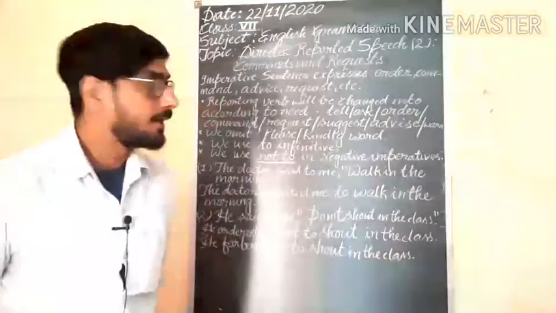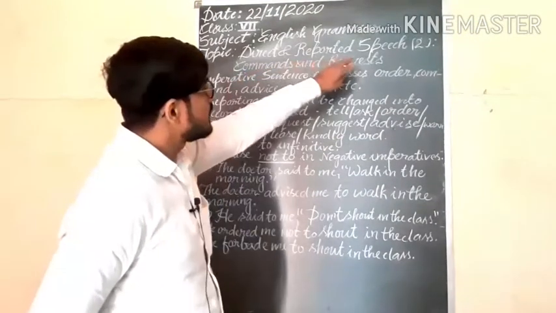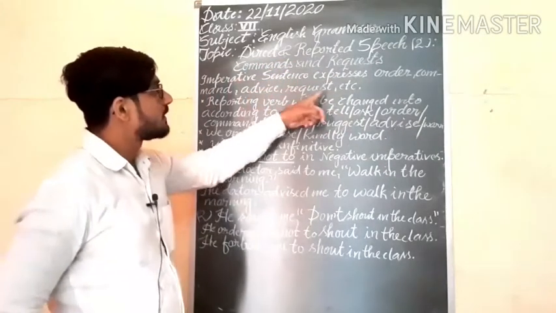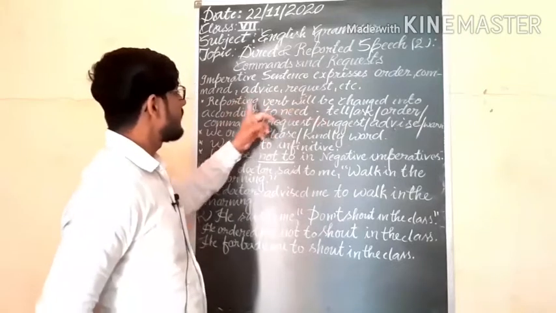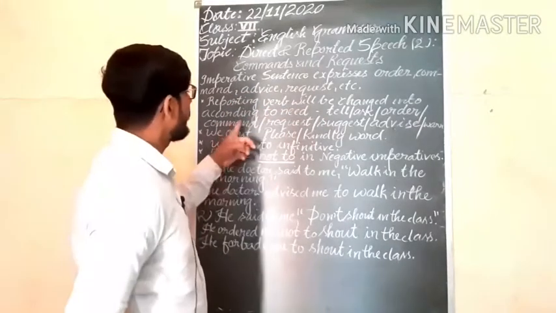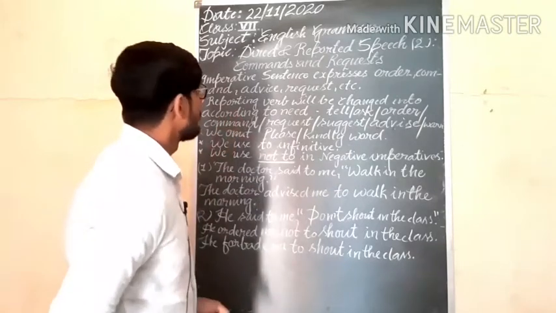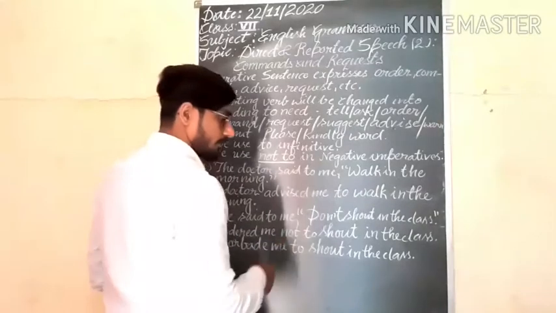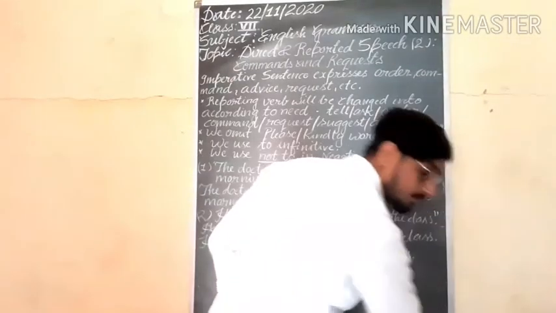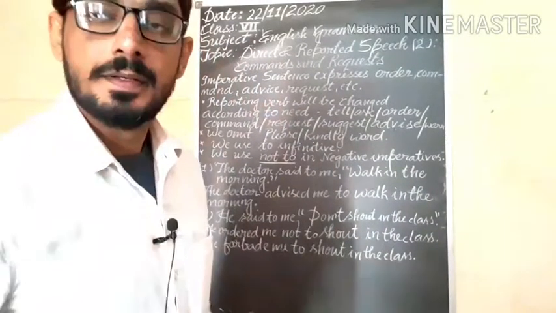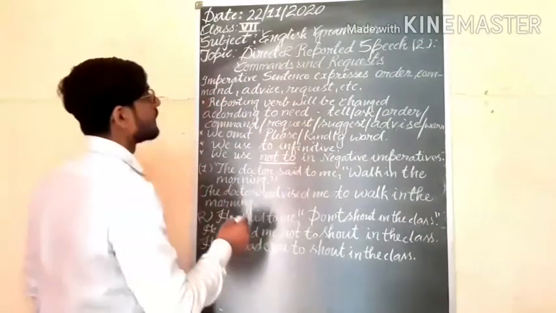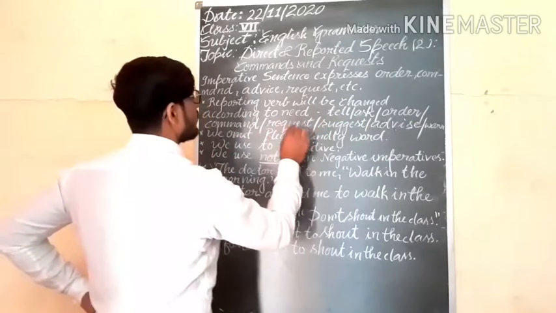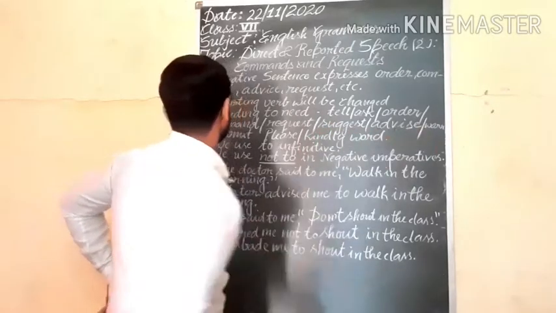Dear student, we will see here the next chapter, direct and reported speech, part second, commands and requests. An imperative sentence expresses order, command, advice, request, etc. The reporting verb will be changed according to need. So here you will get tell, ask, order, command, request, suggest, advise, warn, etc.